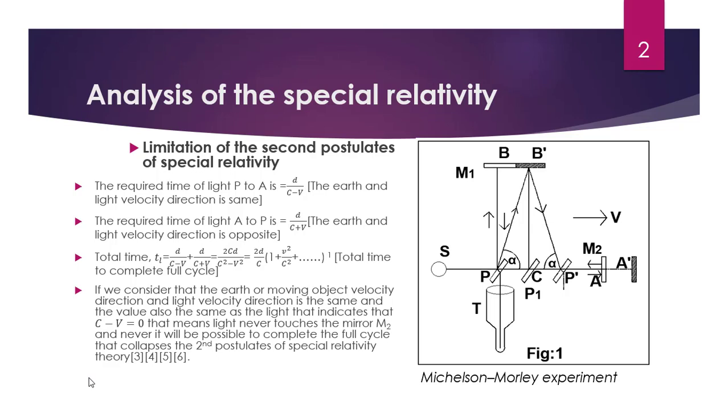Because in the second postulate, every observer sees the velocity of light as c. If the directions are the same, it will never complete the full cycle, and if it does not complete the full cycle, then this postulate collapses automatically. Let's go to the next slide. So this is the greatest limitation of the second postulate of the special relativity theory, and also no one wants to accept these things.